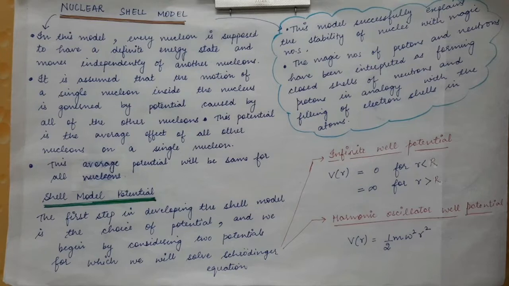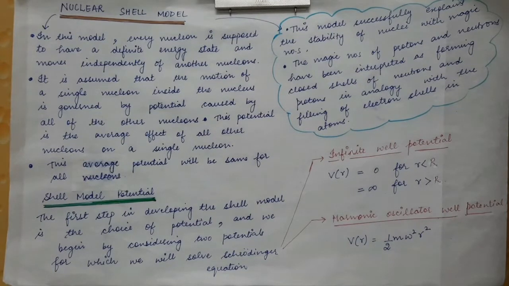It was assumed that every nucleon revolves in a shell, and as it revolves in a shell, it will have a definite energy, and when these shells are completely filled, the nucleus is extra stable. So magic numbers were explained by the nuclear shell model as follows: when the neutron or the proton number is equal to any of the magic numbers, then the shell inside the nucleus is closed. Therefore that nucleus with magic number protons or neutrons is extra stable. So this was the assumption of the nuclear shell model.